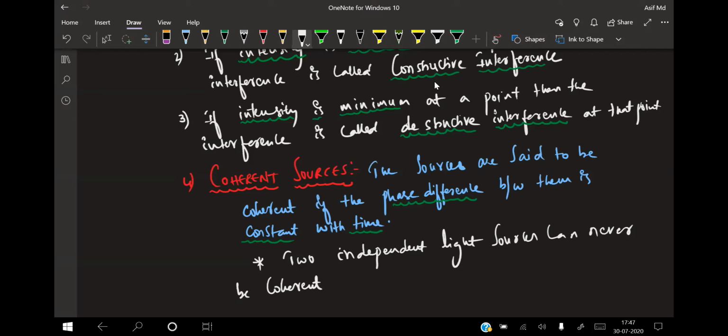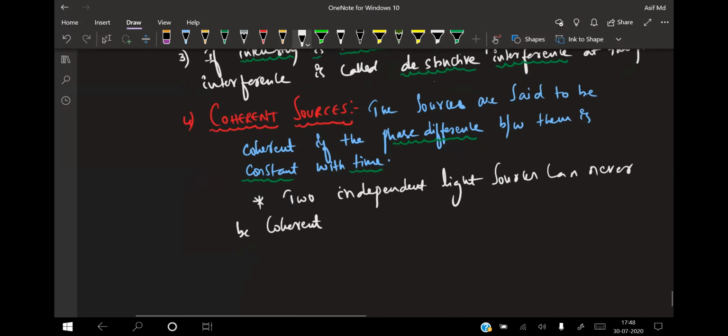So that is the reason we are saying here right now: two independent light sources can never be coherent, because emission by the source is random.